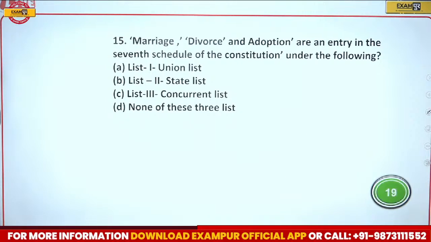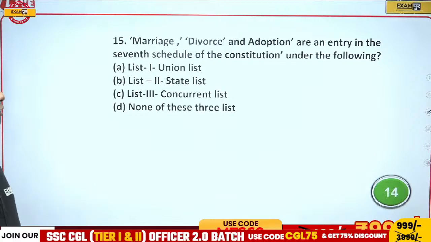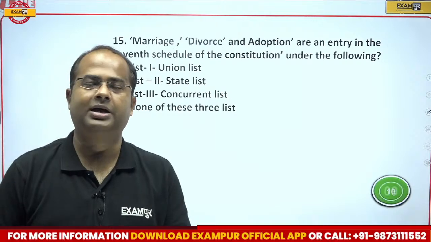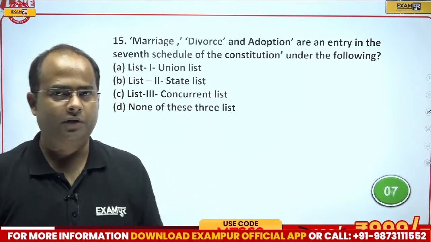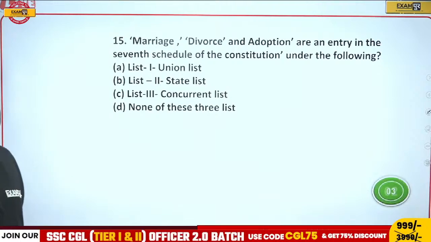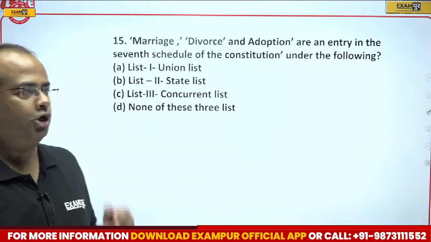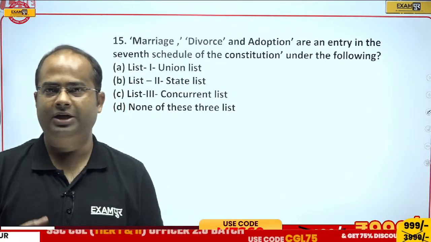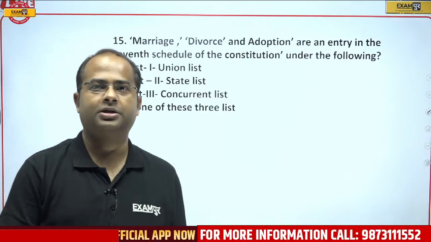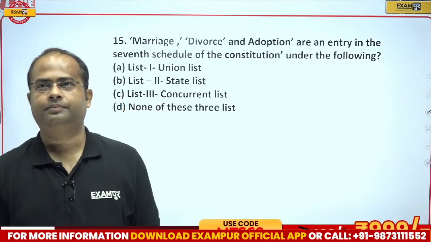Okay guys, come to the next question. Marriage, divorce and adoption are the entry in the seventh schedule of which of the following lists? Is it union list, state list, concurrent list or none of the above? Marriage, divorce and adoption are the entry of which list in the seventh schedule?